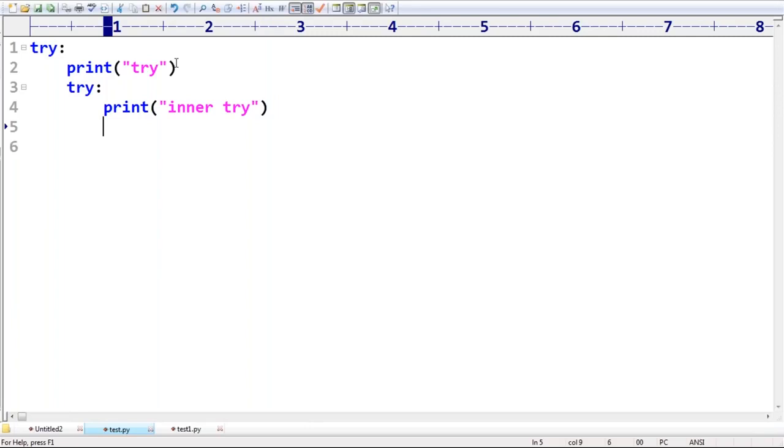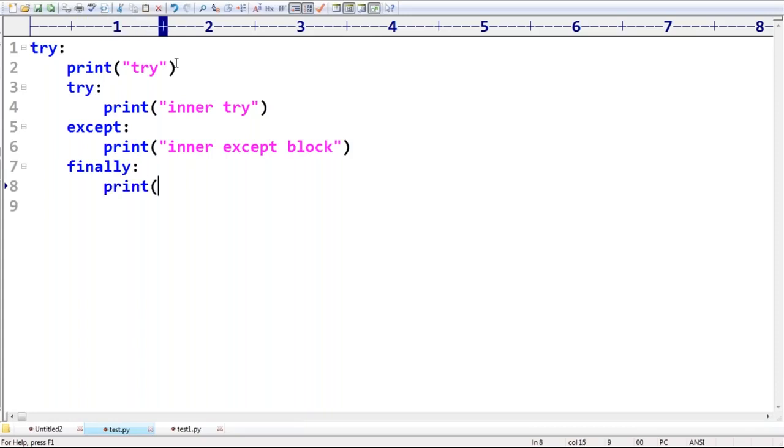Next I'm taking an except block, print inner except block. Next finally, print inner finally block.